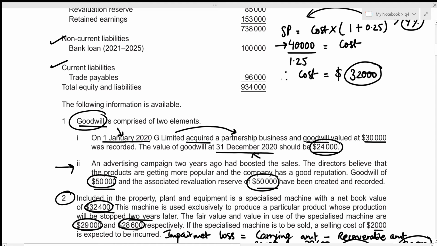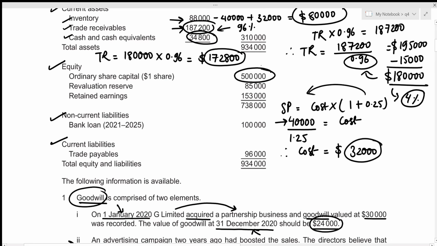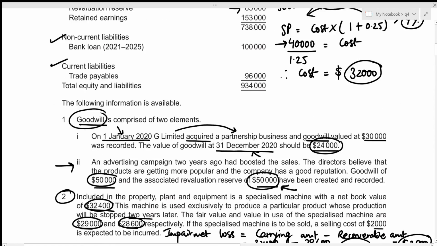And we also concluded that this value should not have been included in the revaluation reserve. So I'm just going to subtract the 50,000 that we added to the revaluation reserve for increment in goodwill. So previously it was 85,000, so I'm just going to subtract the 50,000, which results in the new revaluation reserve value to be 35,000. Let's include this value in our statement of financial position.